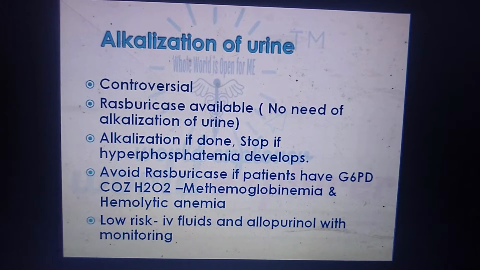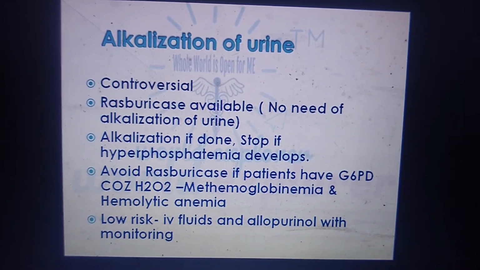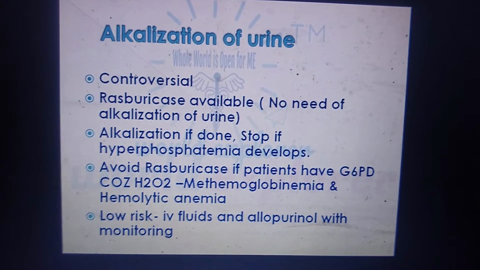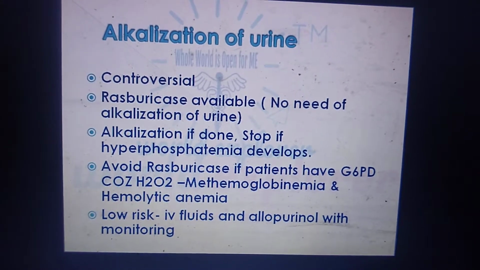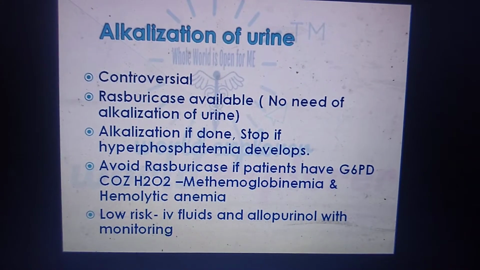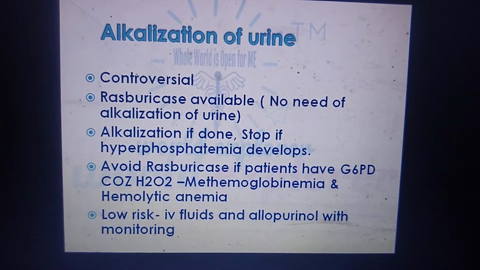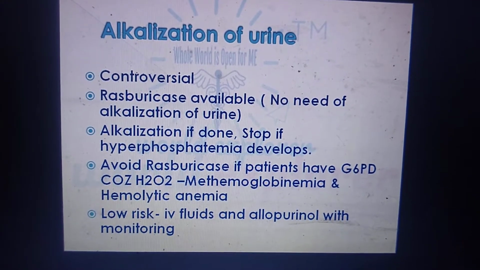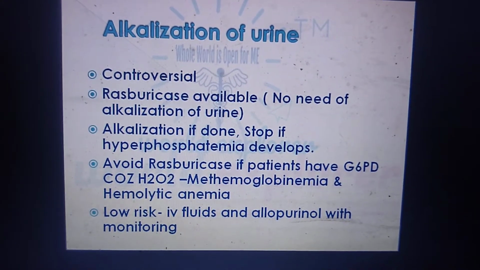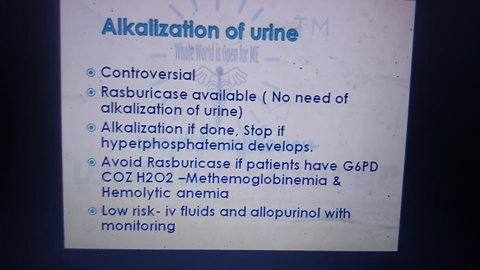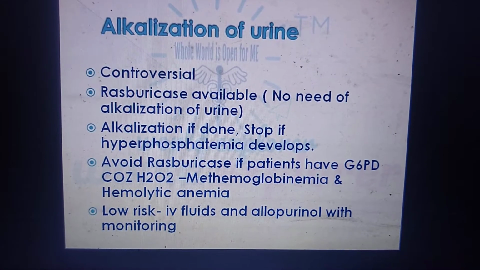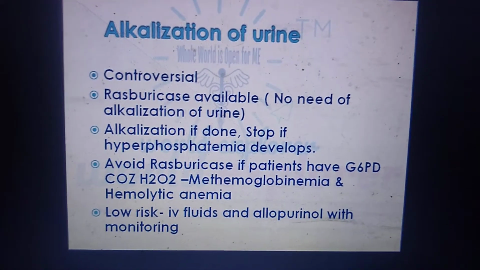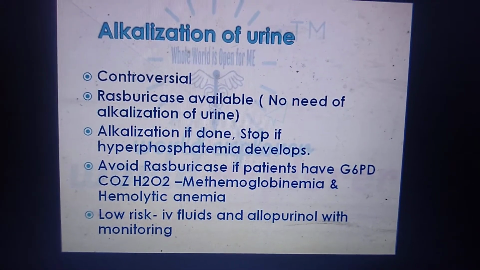So next step is alkalization of urine. This is again a controversial step. If rasburicase is available, then there is no need of alkalization of urine. But even if it is not available and we are doing alkalization, alkalization of urine helps in preventing hyperuricemia but not hyperphosphatemia. So when there is a chance of hyperphosphatemia, you should stop the alkalization of urine. If the patient is already low risk, maintain with IV fluids and allopurinol or without allopurinol.